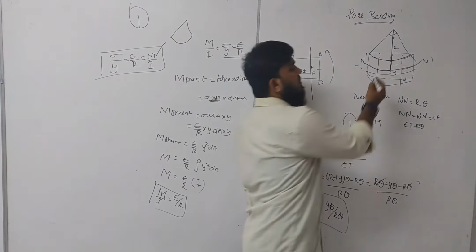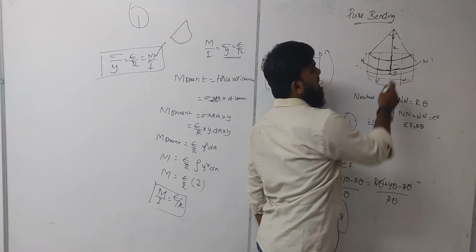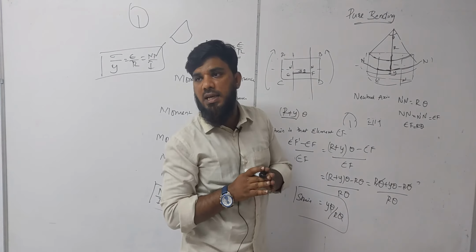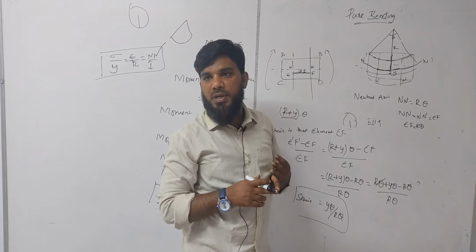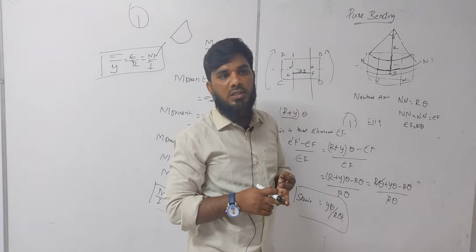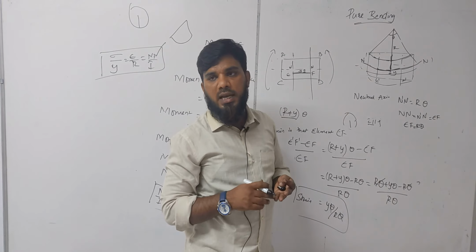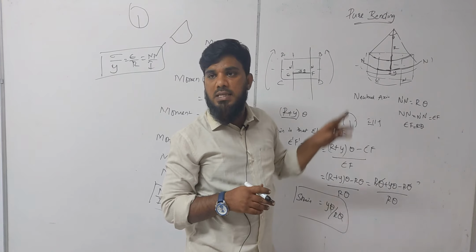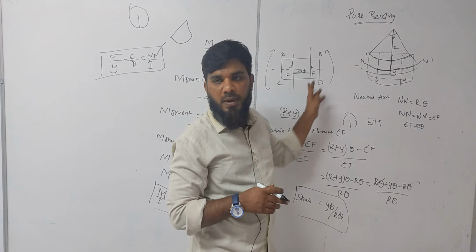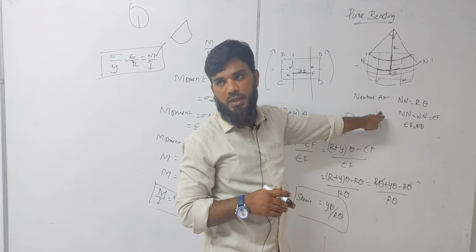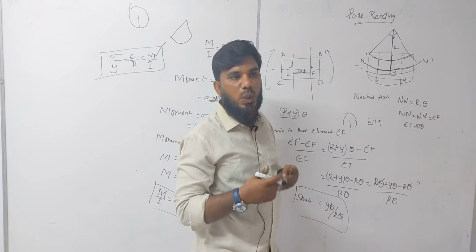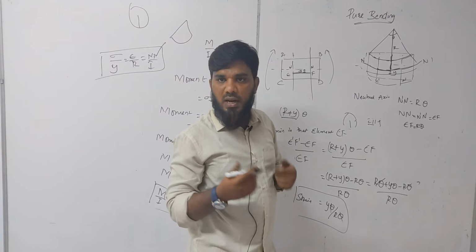Here we have said that this element will not undergo any kind of compression or tension. So its length will be the same before and after the application of moment, because the neutral axis neither undergoes compression nor tension.